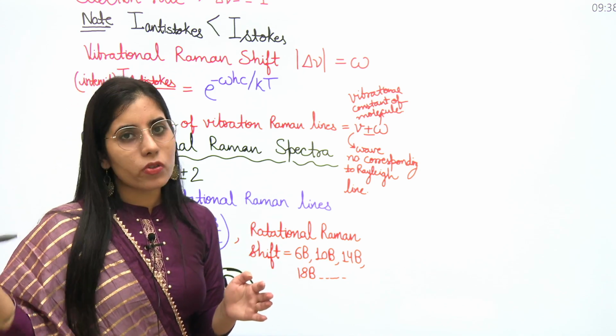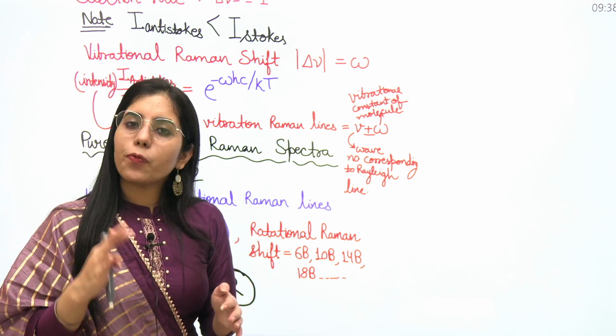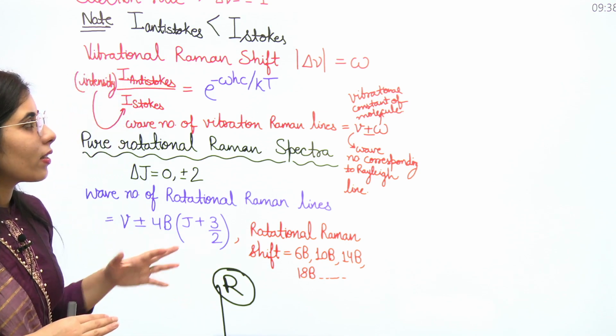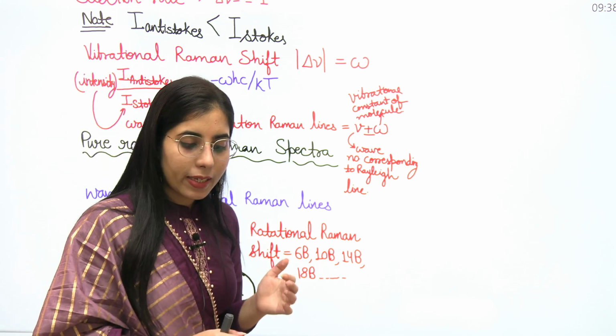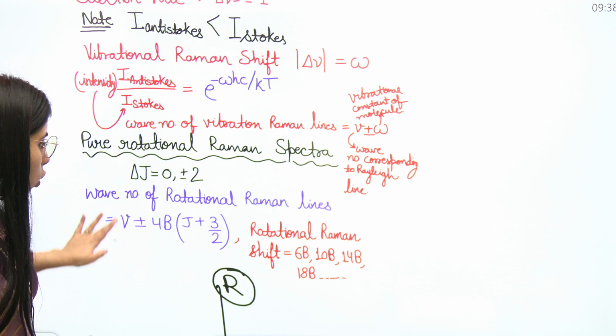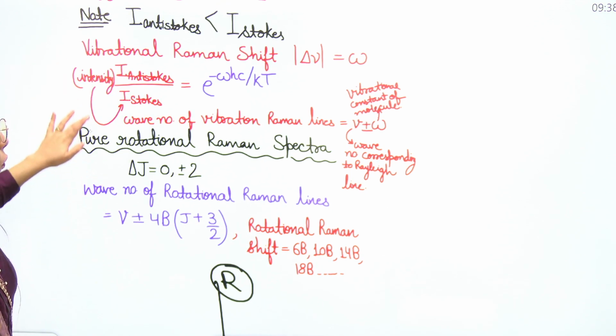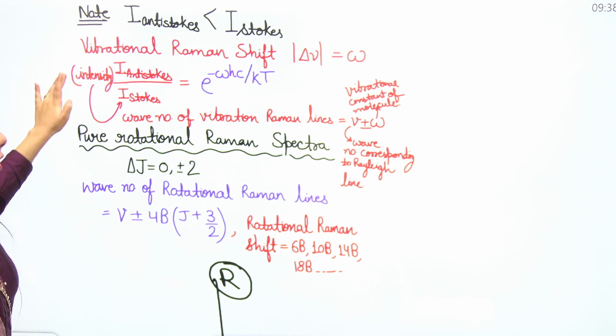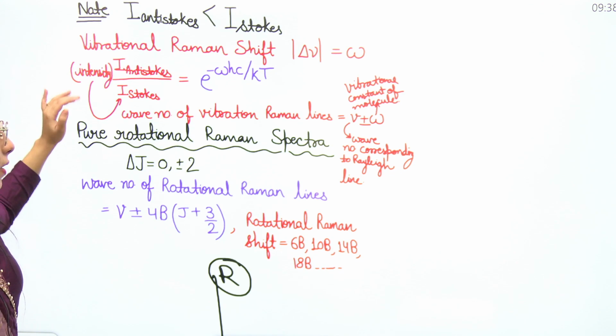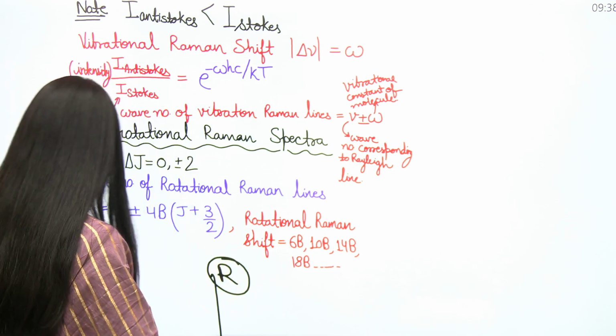Okay, similarly anti-Stock and anti-Stock consecutive, 4b. So that's how you can consider the difference, and you can even expect a question from this part. And I hope now it will be clear to all of you. Okay, so this was an important discussion about all these important points which we have covered right now.